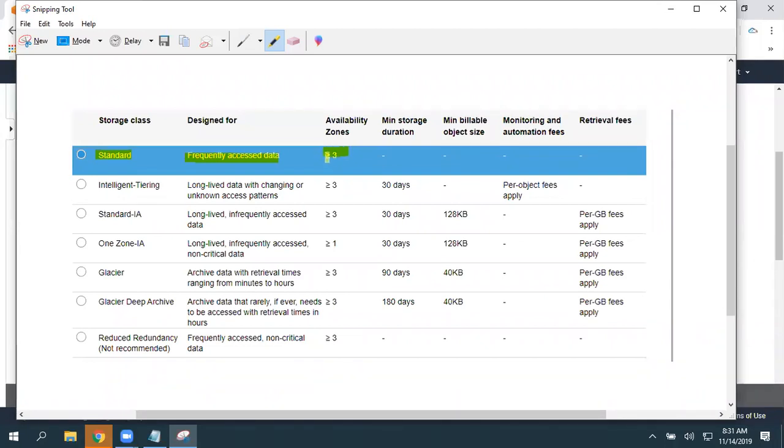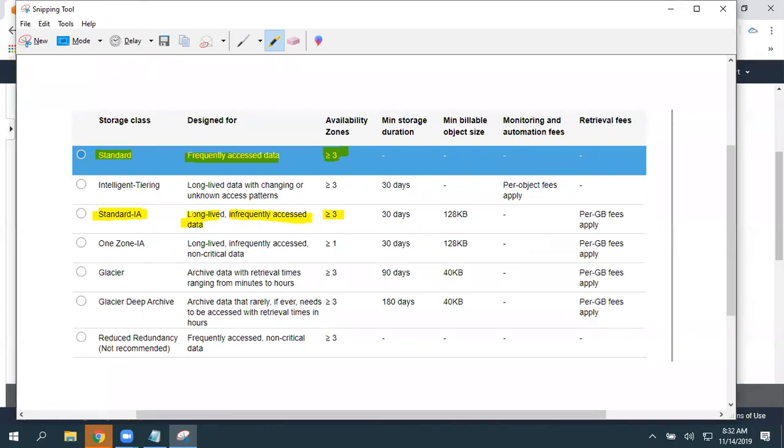So data is going to spread across greater than or equal to 3 availability zones. That is for S3 Standard. When coming to Standard Infrequently Access, for long-lived, infrequently accessed data, you can just pick Standard Infrequently Access, and data is going to spread across greater than or equal to 3 availability zones.